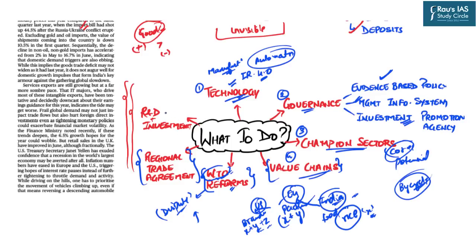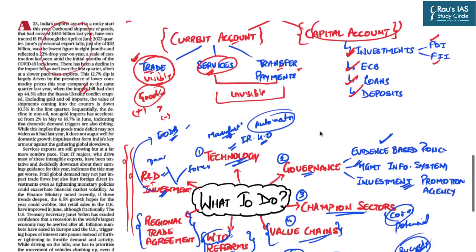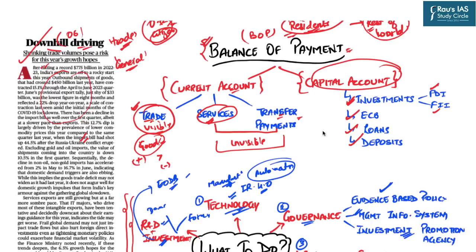Last, India must invest in research and development, as well as work to increase investment. This investment must come from domestic as well as foreign sources. And for this, India should invest in ease of doing business. So these are certain solutions which can be adopted to address the issue of why India is not able to tap its trade potential. So this was a very brief topic which has appeared in today's newspaper.